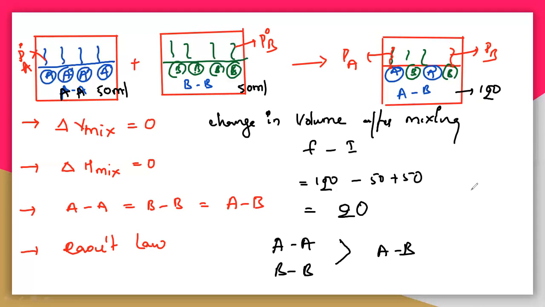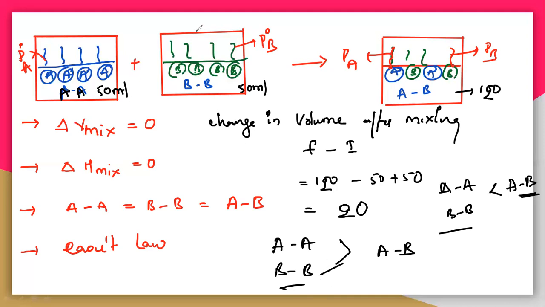If you take another case, where A and A, B and B is very less compared with A and B. So here A and A, B and B are the initial, and finally you are getting A and B. So the interactions may increase or decrease. In the first case, the interactions are decreased.